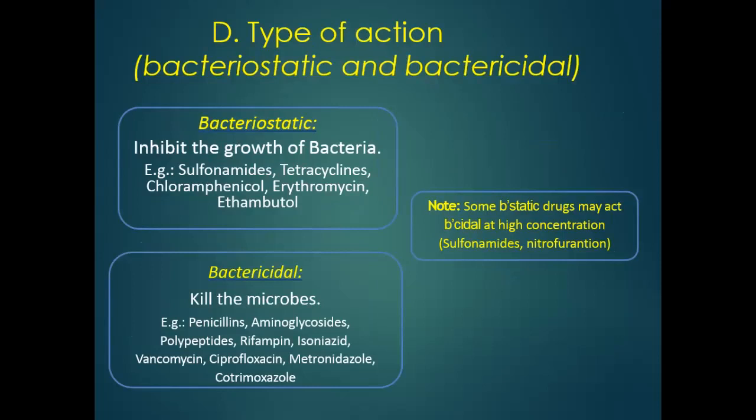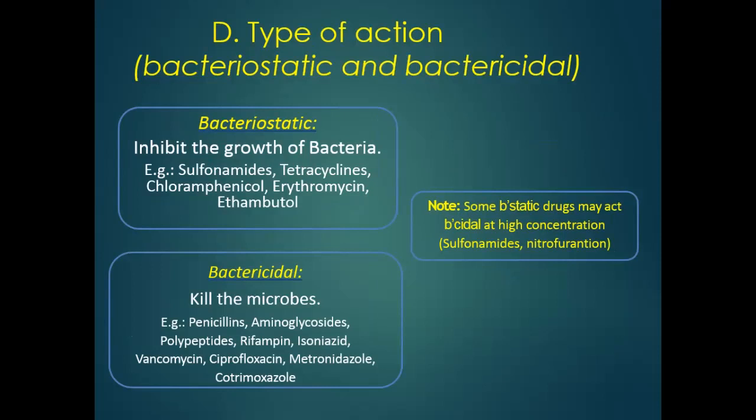Next classification is based on their type of action. These drugs have been divided into two main classes, bacteriostatic and bactericidal. Those agents which have the capacity to kill bacteria are known as bactericidal.